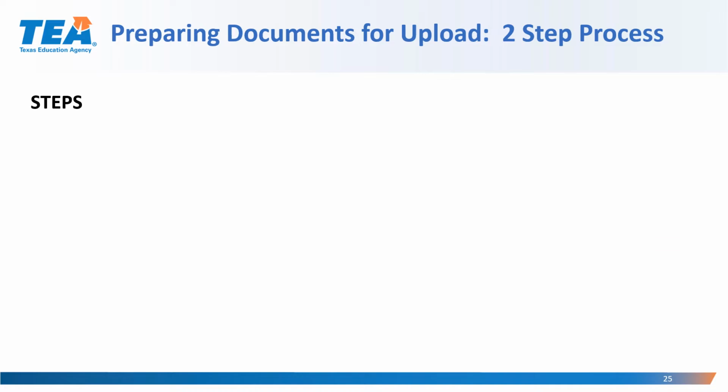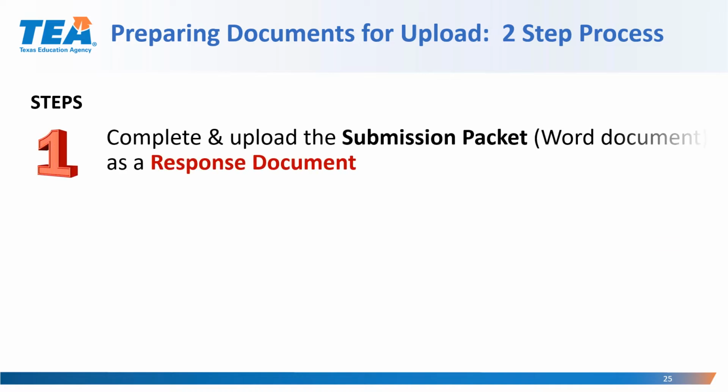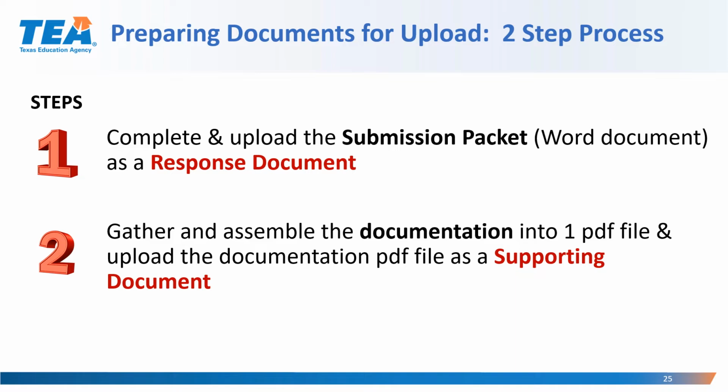Preparing documents for upload is a two-step process. Step 1 will require the LEA to complete and upload the submission packet in Word format as a response document. Step 2 requires that the LEA gather and assemble the documentation into one PDF file and upload the documentation PDF file as a supporting document. So an LEA will upload two specific documents: the submission packet in Word format and the documentation file in PDF format.